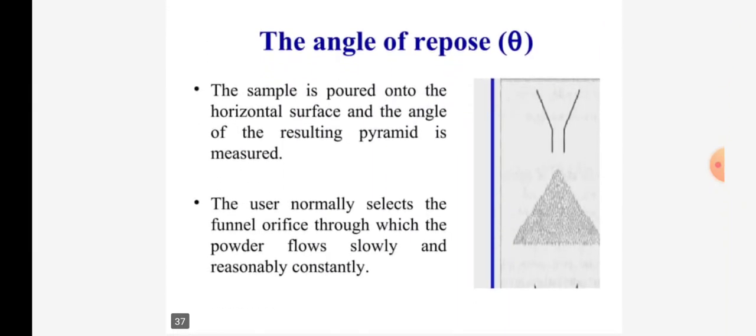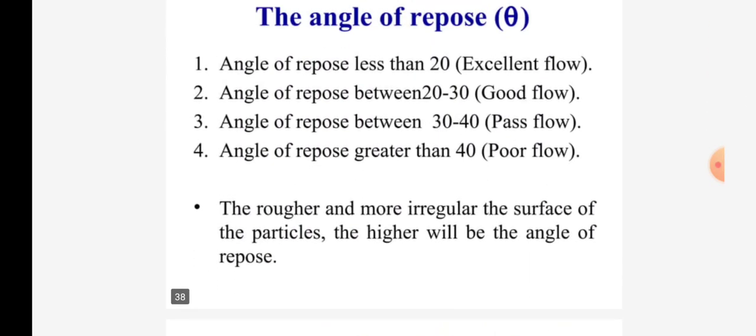The angle of repose, that is theta. As you can see in the figure, the sample is poured onto a horizontal surface and the angle of the resulting pyramid is measured. The user normally selects the funnel orifice through which the powder flows slowly and reasonably constantly.